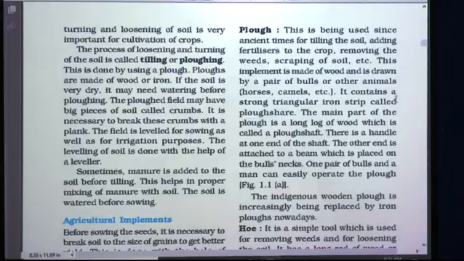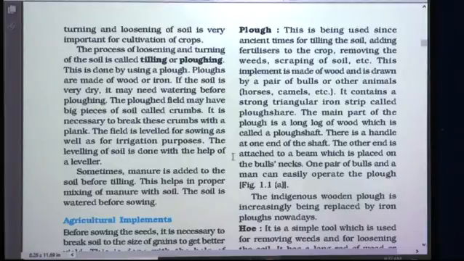It contains a strong triangular iron strip called the plowshare. So students, just now I showed you that part of the implement called the plowshare. The main part of the plough is a long log of wood which is called the plough shaft. So what is the plough shaft? It is a long log of wood, and that is the main part of the plough.